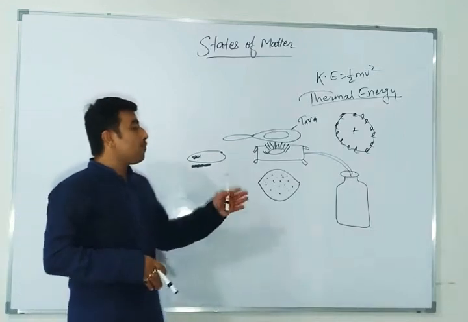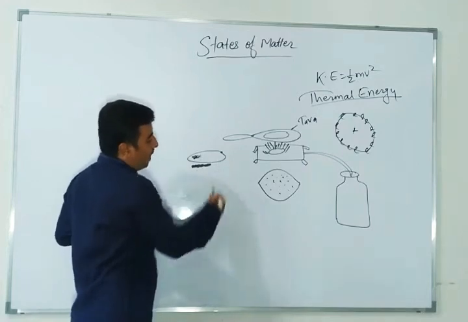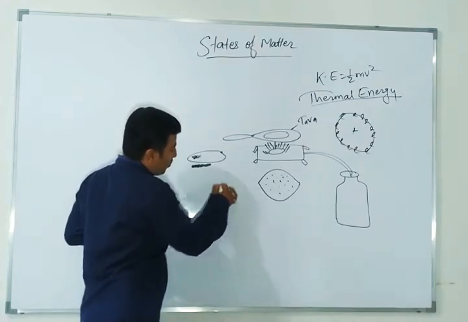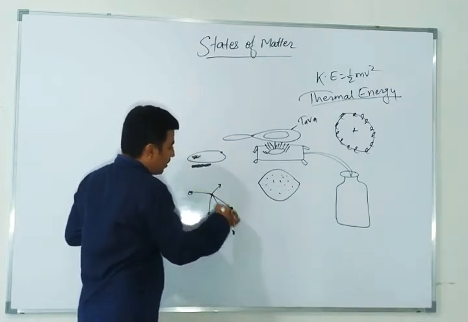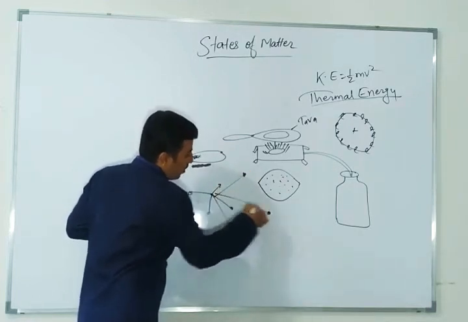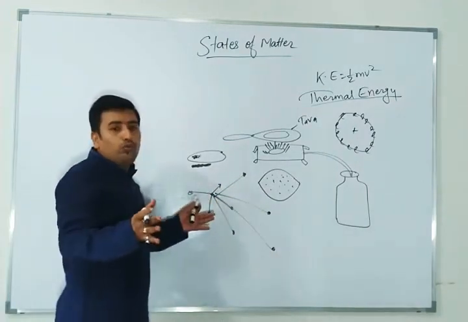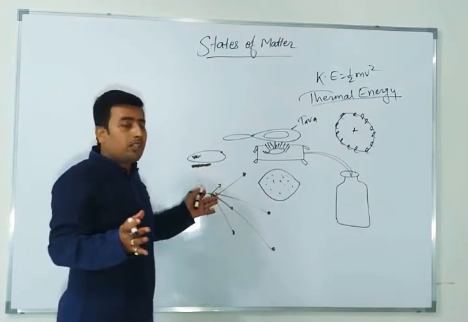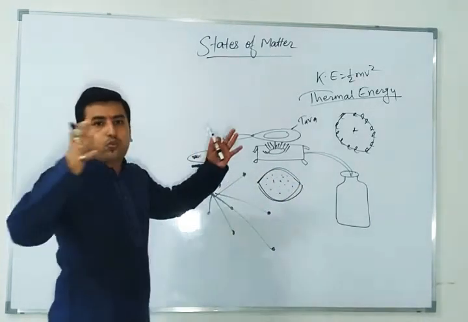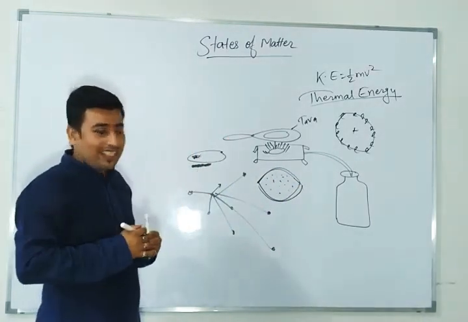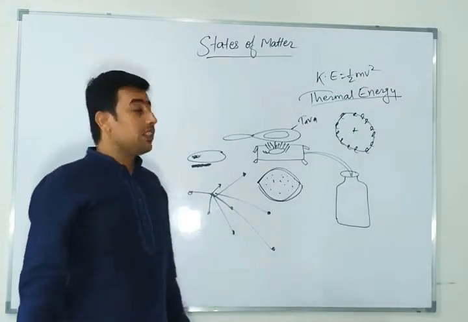Now, after cooking it, what will happen? As you heat this chapati, the atoms and molecules try to move. They are trying to be in motion. They can move in any direction: one atom can go here, another atom can go there. As they move, the size expands, and the size of your chapati becomes large. Got it? This is the concept of thermal energy.